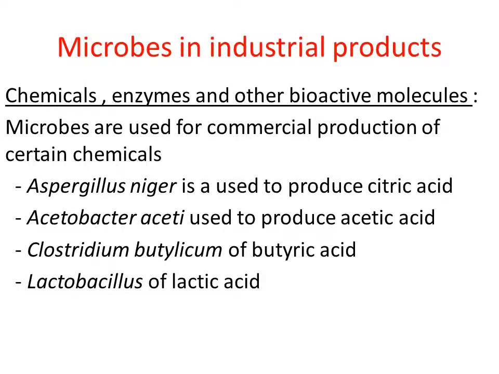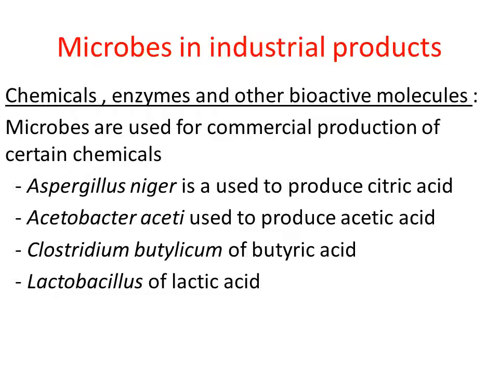And one more chemical, that is lactic acid. Lactic acid is also produced on a large scale by using one of the microorganisms, that is Lactobacillus. Lactobacillus is a bacteria, right? This bacteria produces lactic acid by acting on some raw materials, right? Lactic acid is also used as a preservative.